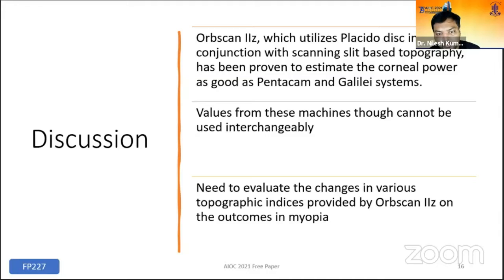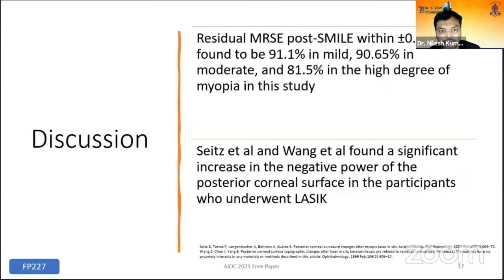So there is a need to evaluate the changes in various topographic indices provided by OrbScan 2Z on the outcomes in myopia. Residual MRSC in our study was within ±0.5 diopter in 91% of patients in mild, 90% in moderate, and 81% in high degree of myopia. Seeds et al. and Wong et al. have found a significant increase in the negative dioptric power of the posterior corneal surface in patients who underwent LASIK.